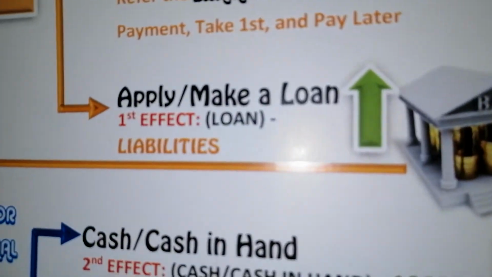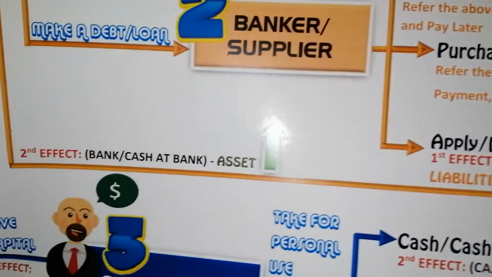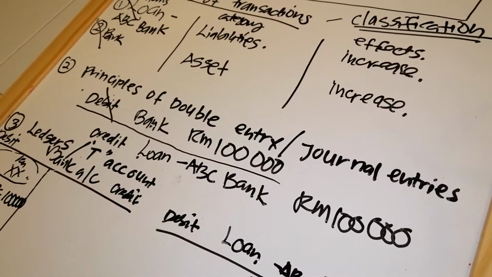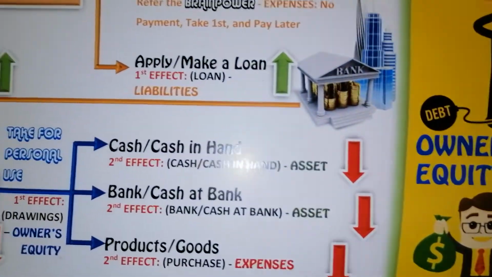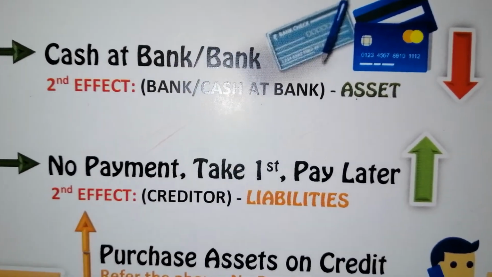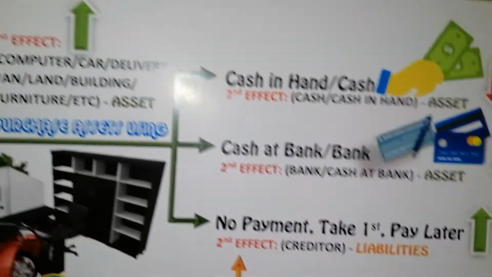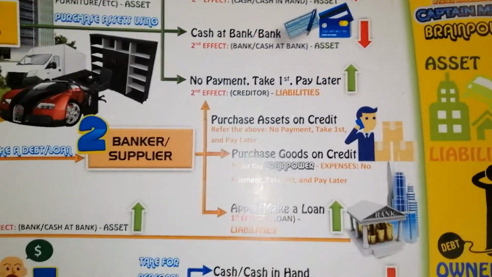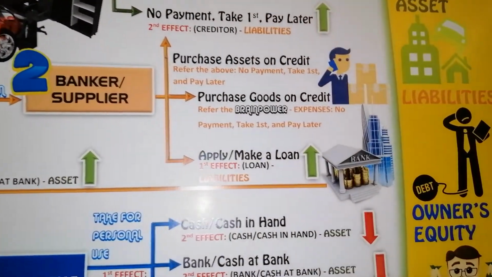For the third scenario, apply for or make a loan with the bank. This is the first effect. This is the second effect. This is the principle of double entry. And this is a T account. Okay. For the first, purchase of asset on credit, we discussed already in the previous video. Similar actually, but it has a connection between asset and liabilities. This one we already discussed. And then we have purchase of goods on credit, which we have not discussed yet.